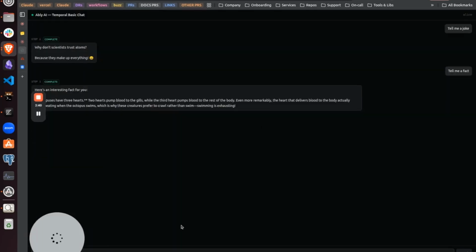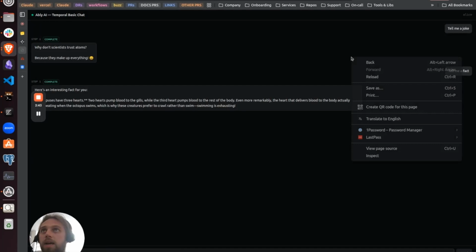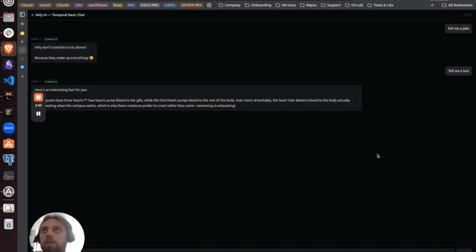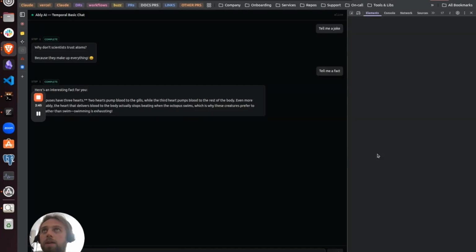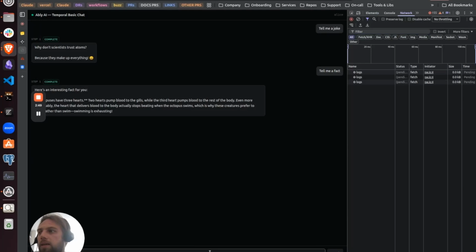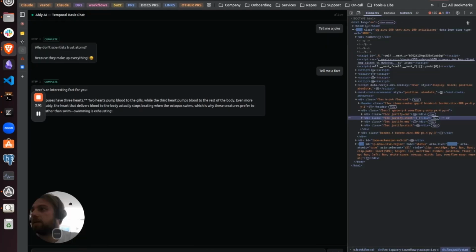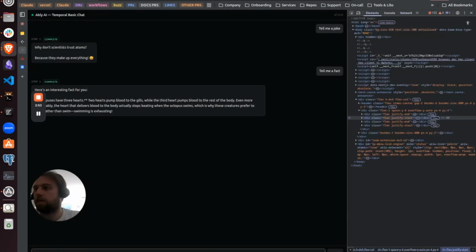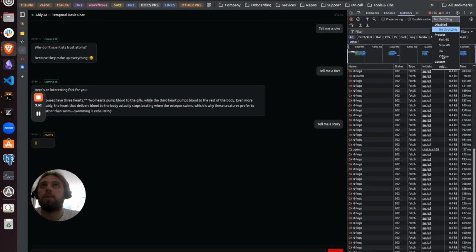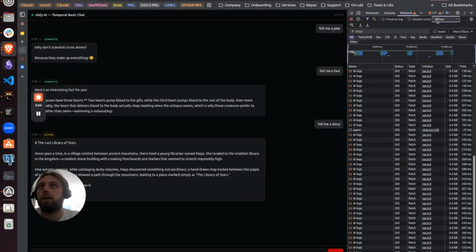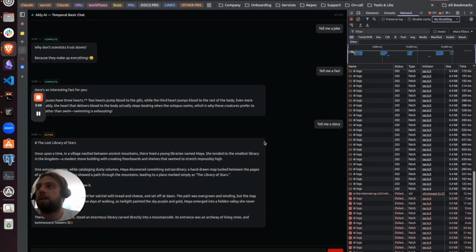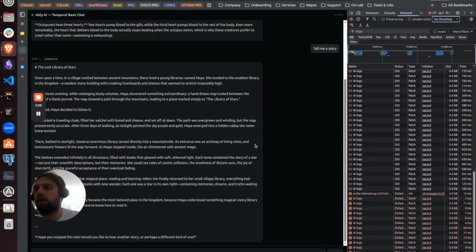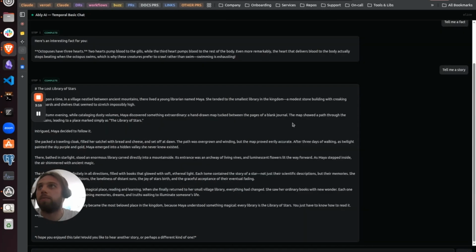What we can also do is see how we have resumable streaming. So if I inspect the network panel here, and I ask the agent to tell me a story. Now, while that response is streaming, I'm going to kill the network, and then I'm going to re-enable it, and we'll see that it picks up exactly where it left off. And the agent doesn't have to worry about that at all.